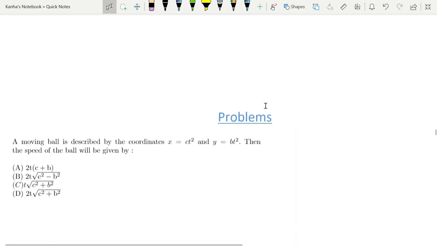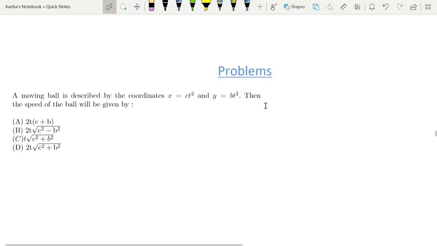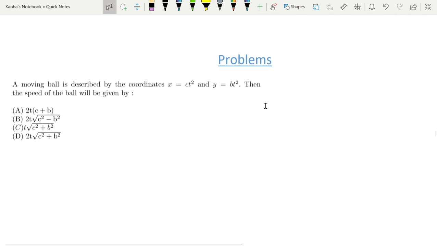Now in the last 15 minutes, let's look at the previous year's problems from these chapters. We will include problems from AIEEE, JEE and JEE Mains 2019 as well. Alright, let's move to the first problem quickly. The first problem is like a moving ball is described by the coordinates x is something and y is something. Then the speed of the ball will be given by what? Now you remember that speed of the ball is nothing but the modulus of the velocity. So speed is equal to mod v.